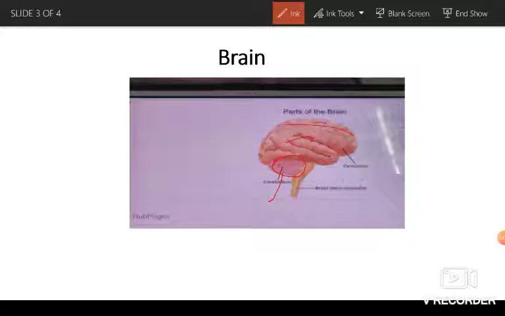Here is our cerebrum. Here is our cerebellum, and it is at the back. Where is our spinal cord? It is at that position only. So it controls our muscle movement.